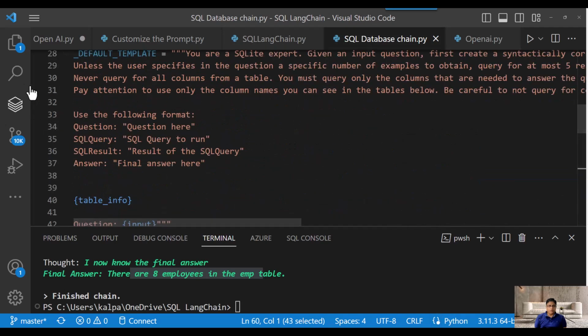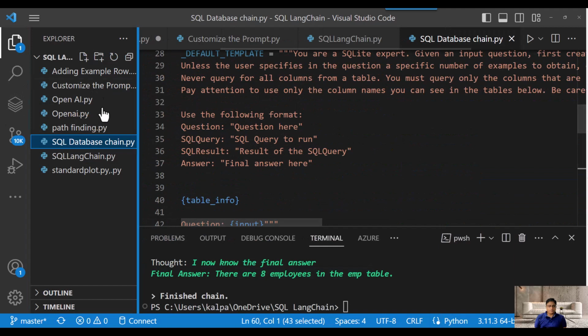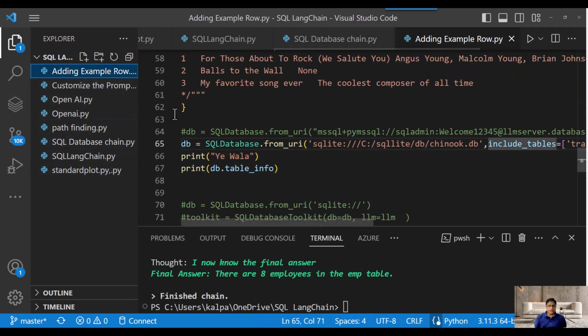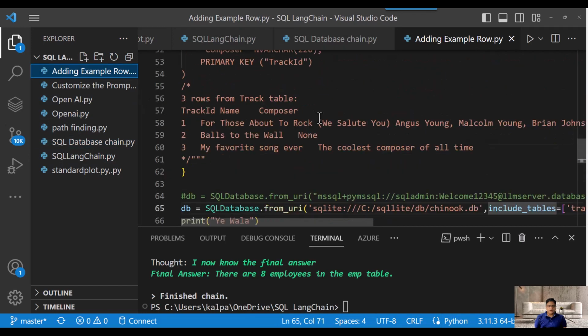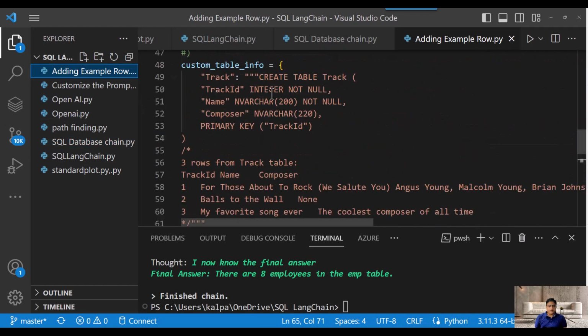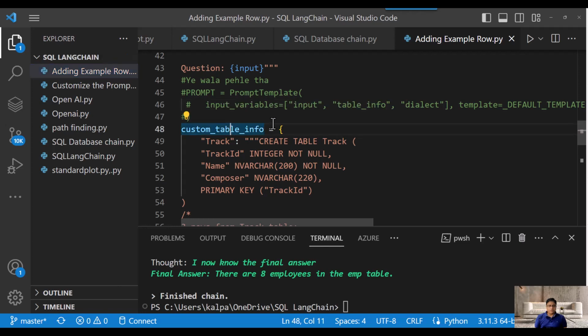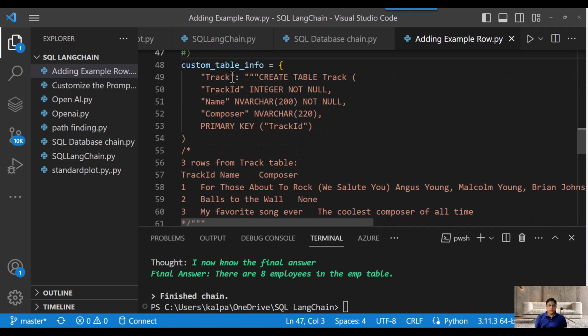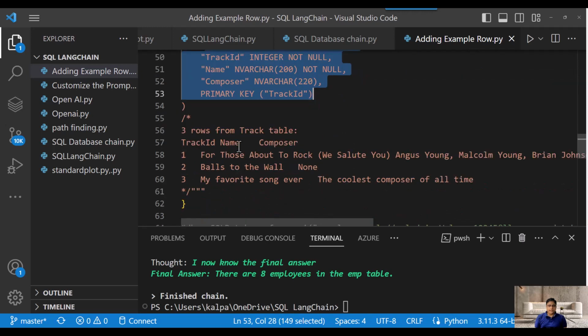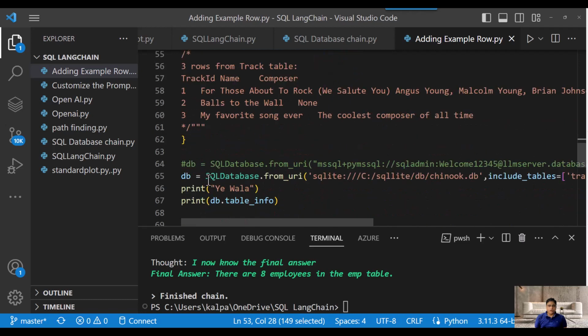Similarly, you have another option where you can add a certain set of examples. In this case I am providing custom table information, a table which I am adding here, and also adding sample rows to train the model.